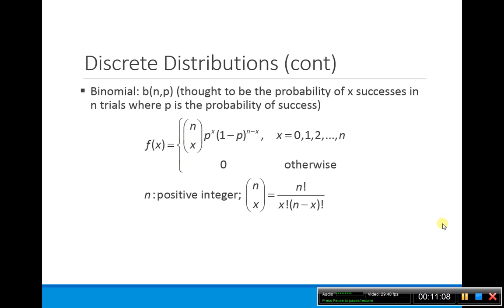You have a binomial distribution. This is similar to the previous, the geometric. So the binomial distribution has notation b of n, p. It's thought to be the probability of x successes in n trials, where p is the probability of success. Here, n is some positive integer, and just reminding that n choose x has this formula.